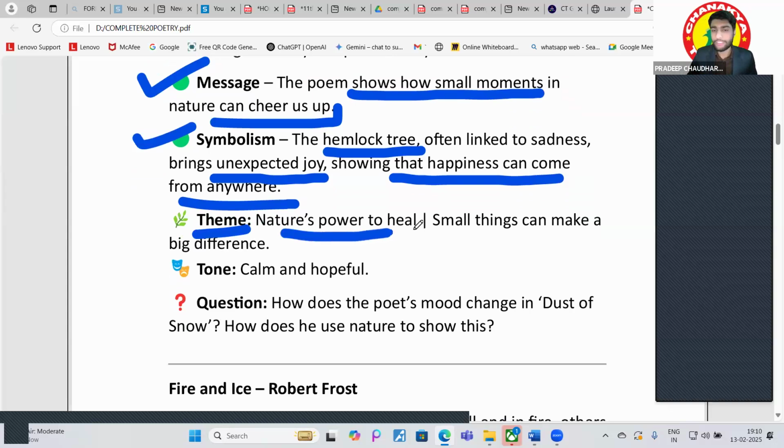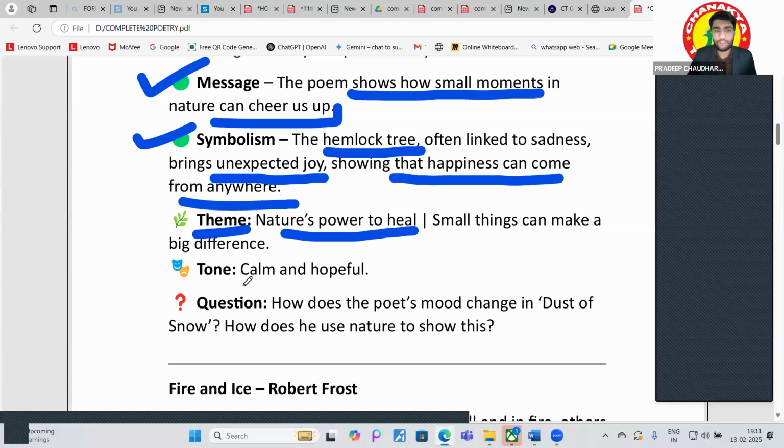Okay. What is the theme of this? That nature has the power to heal. Like someday if you are not feeling better, right? What can you do? You can just go for a walk, okay? And whenever you see this nature, you will feel better, right? You will feel very calm, tranquil and meditative, right? So what is the meaning of this? Small things can make a big difference.